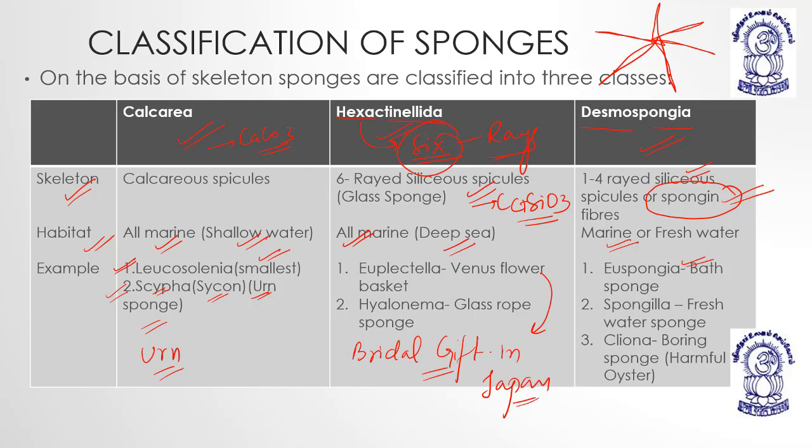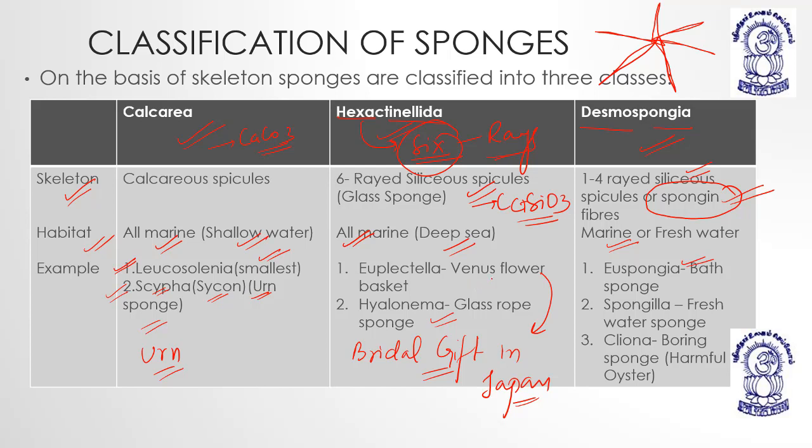Then Hyalonema, the glass rope sponge. It is almost transparent. Why transparent? Because it has siliceous spicules, calcium silicate, and glass is made up of silica, SiO2 only. Because of the refractive index, it matches with glass. Hyalonema is considered a glass rope sponge.